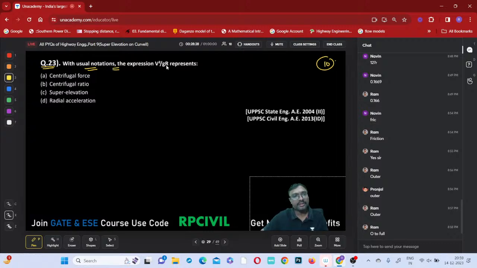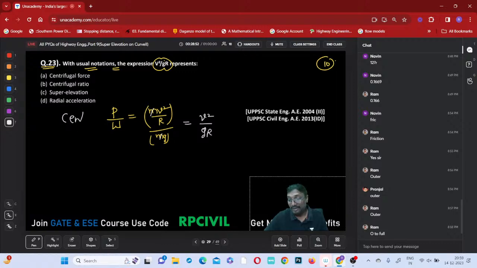With usual notations, what does the expression v square by gr represent? If you observe, it is P by W. P is nothing but mv square by r, divided by W, which is mg. So it becomes v square by gr. This is the centrifugal ratio. P by W is the centrifugal ratio. Option B is the correct answer.